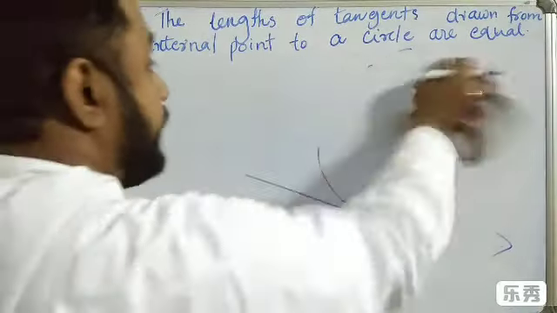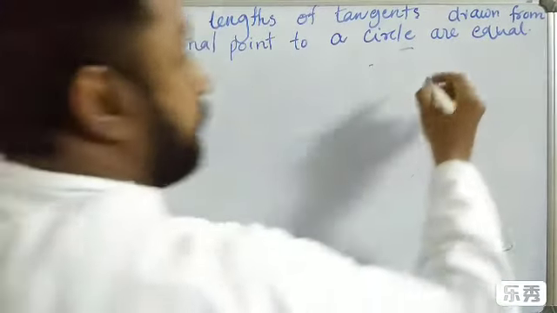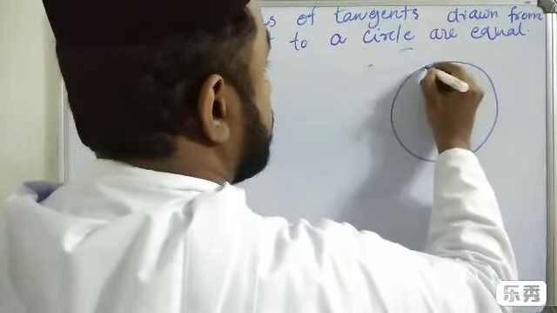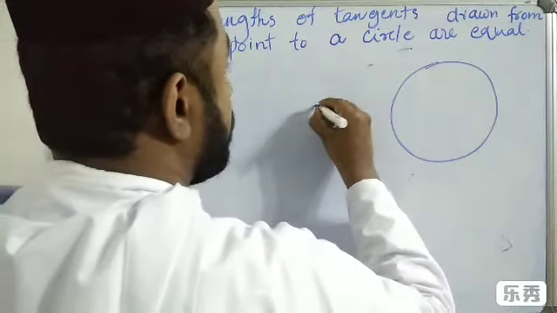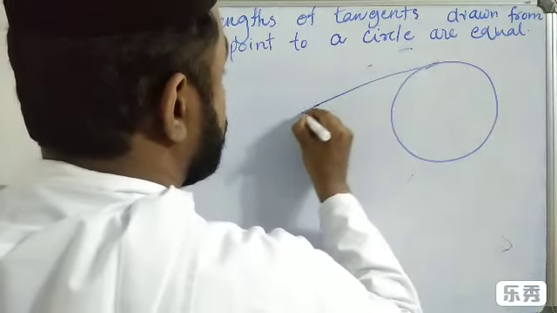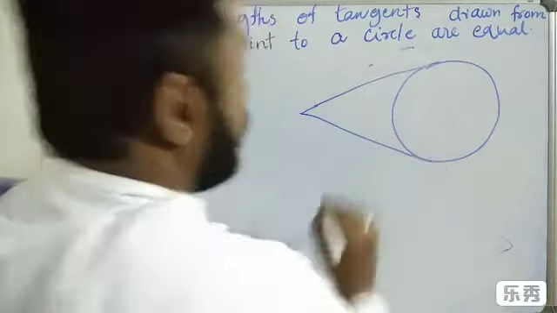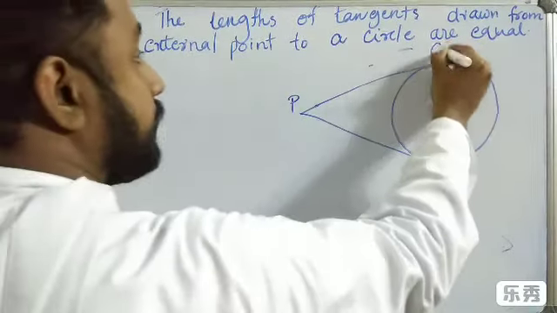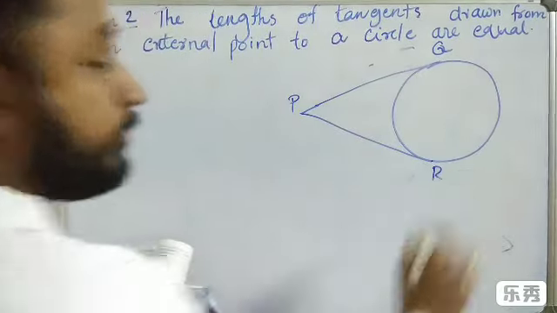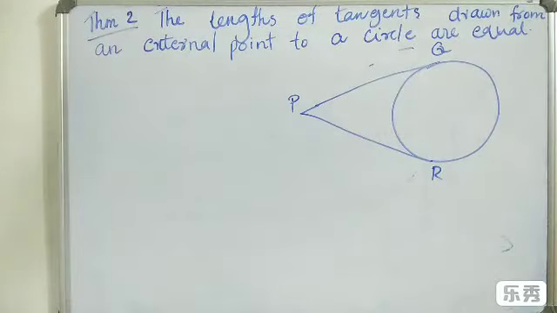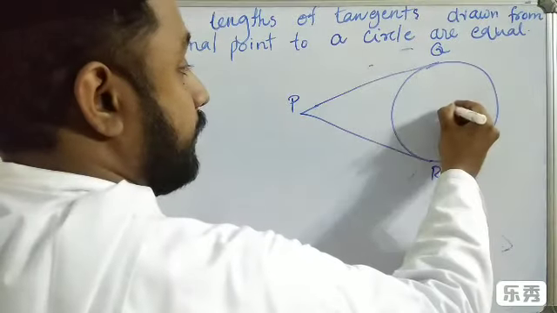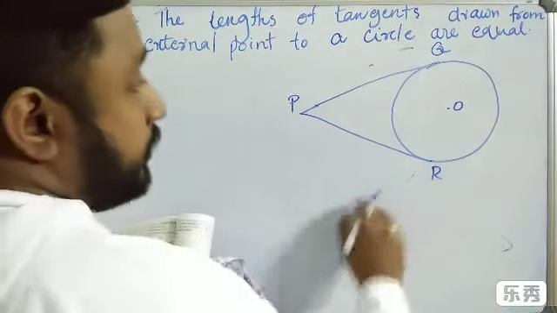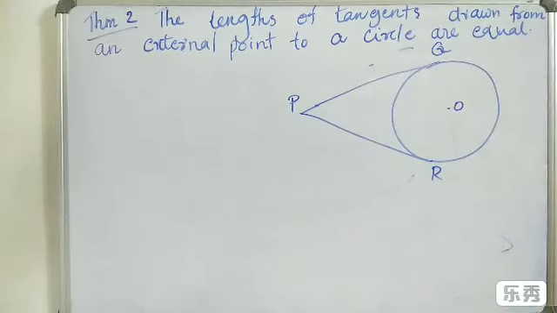So we have to write the given things. First we have to draw the figure. So this is our figure. From a point we are going to draw two tangents, PQ and PR. This is the center O of the circle. We have to prove PQ is equal to PR. So let us move on to the proof.